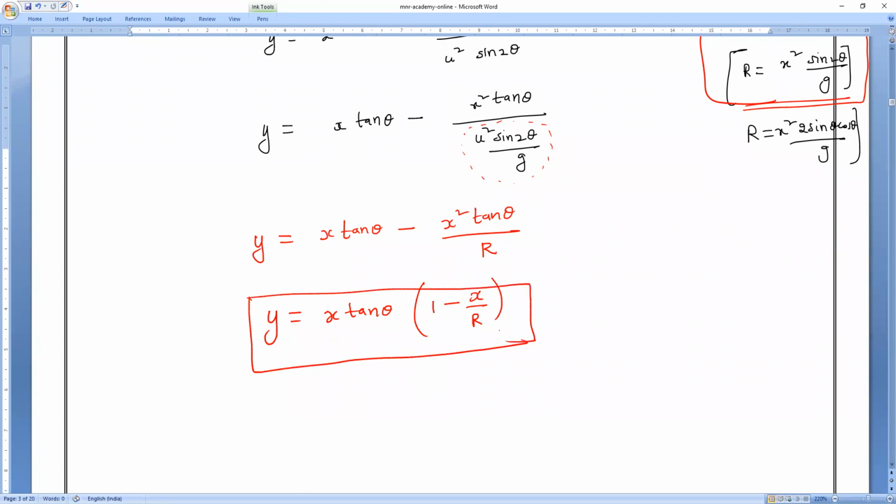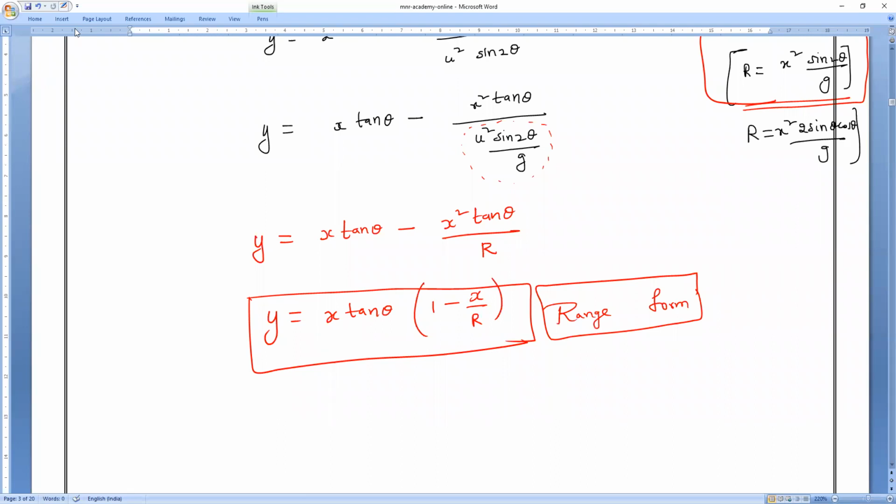This is called, what we used to call, another range form. Not the formula for range, but this is the formula for the equation of trajectory. I hope you all understand very clearly. There is no doubt in this. Anyone having any doubt, you can ask me. Do you all understand, everybody?